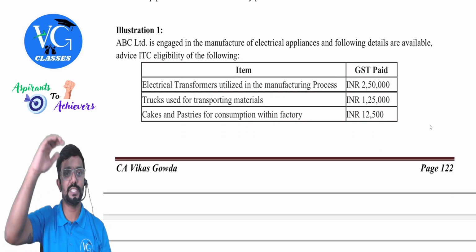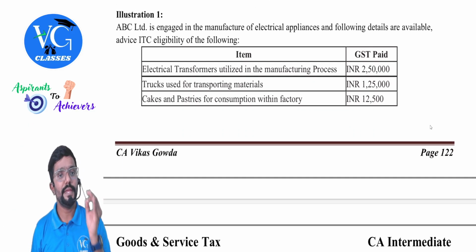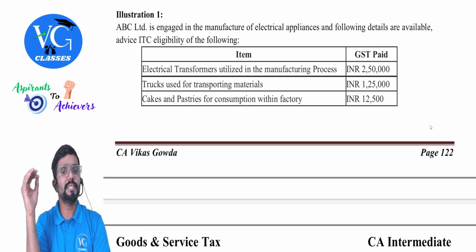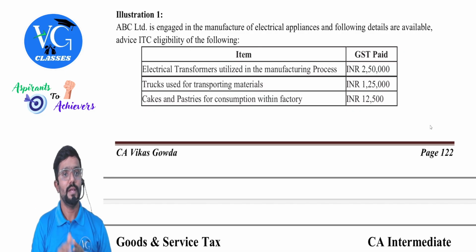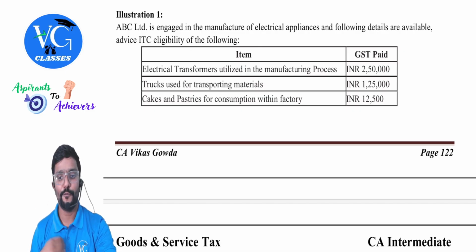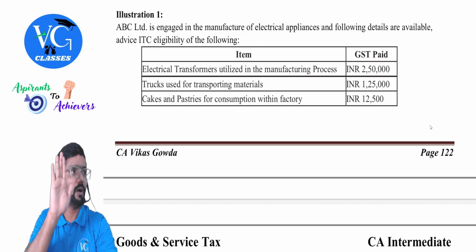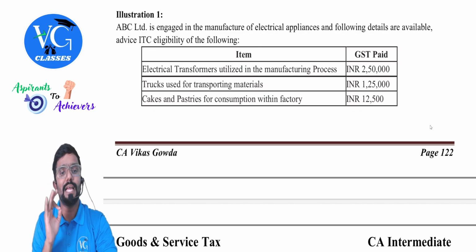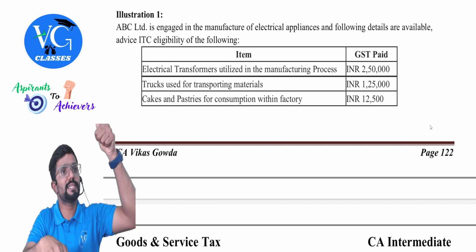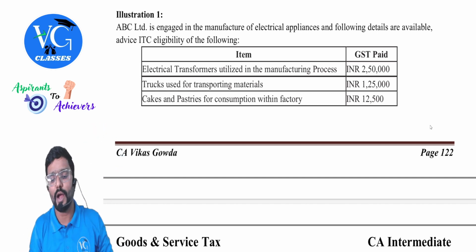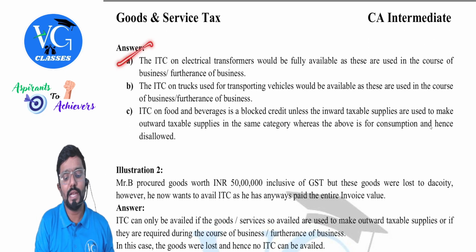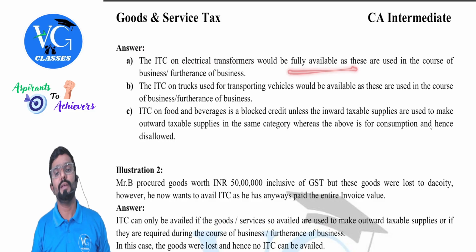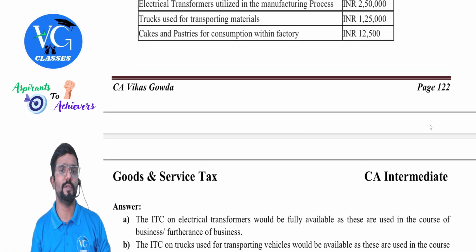Okay. We just have an illustration covered to that. We'll just see. ABC Limited engaged in the manufacture of electrical appliances and following details are available. Advise ITC eligibility of the following, guys. Is ITC available or not? Electrical transformers utilized in the manufacturing process. Is credit available, guys? Yes. It is nowhere blocked. That means credit is available, right? Yes. The ITC on electrical transformers would be fully available as these are used in the course or furtherance of business. Nowhere it is blocked.